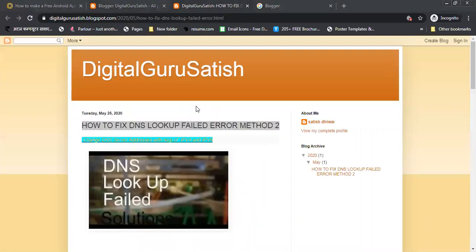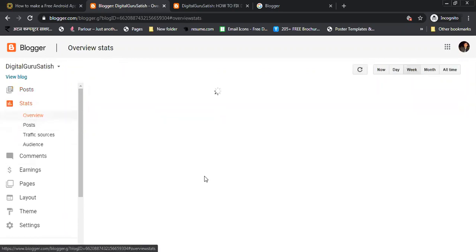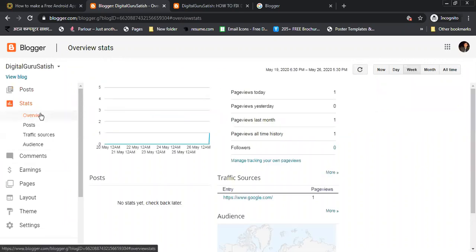And now I'm going again to the dashboard. Here is Posts. When you click on Posts, you can see All, where you can see all the posts you have created. Here is Published. When you click on Published you can see one post is published here. Stats: in Stats you can see the overview of your blog.